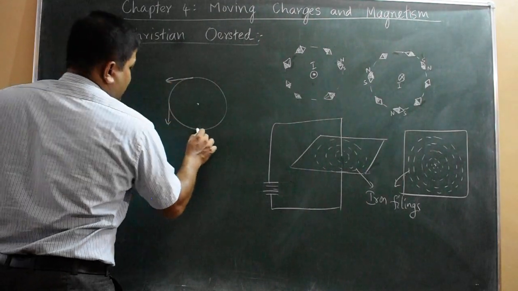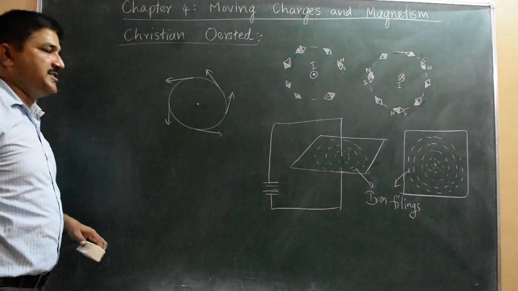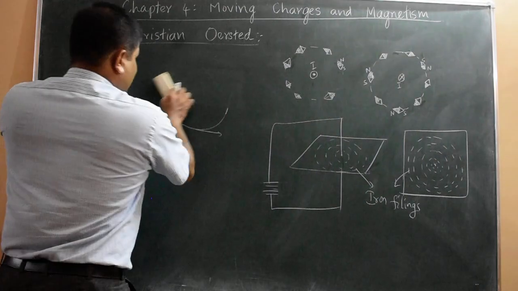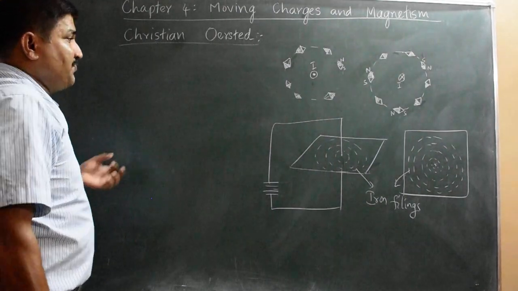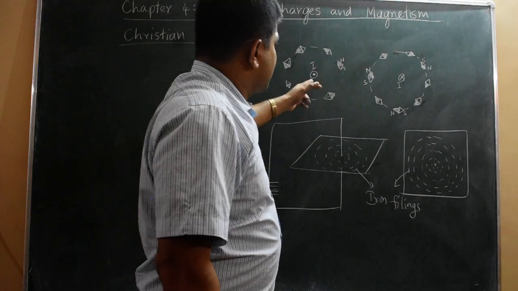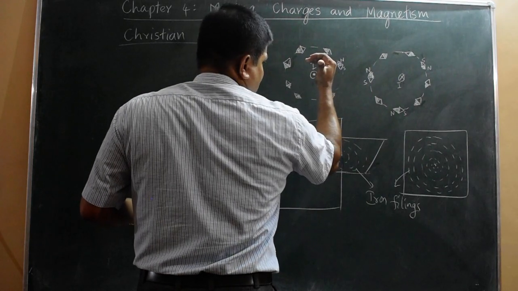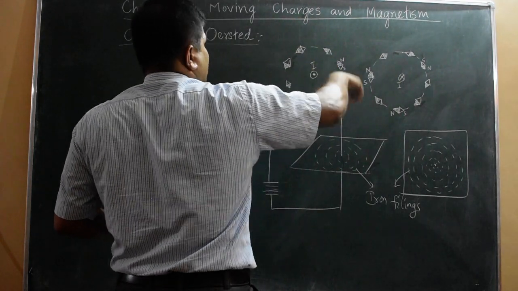Like whenever a particle moves in a circular path, the velocity direction is along the tangent, we say. Same way, the magnetic field is along the tangential direction. This also he observed. And when the current direction is reversed, say this is the current, it is shown here normal outward. Current is normal outward, the field lines are like this. So field we have to show